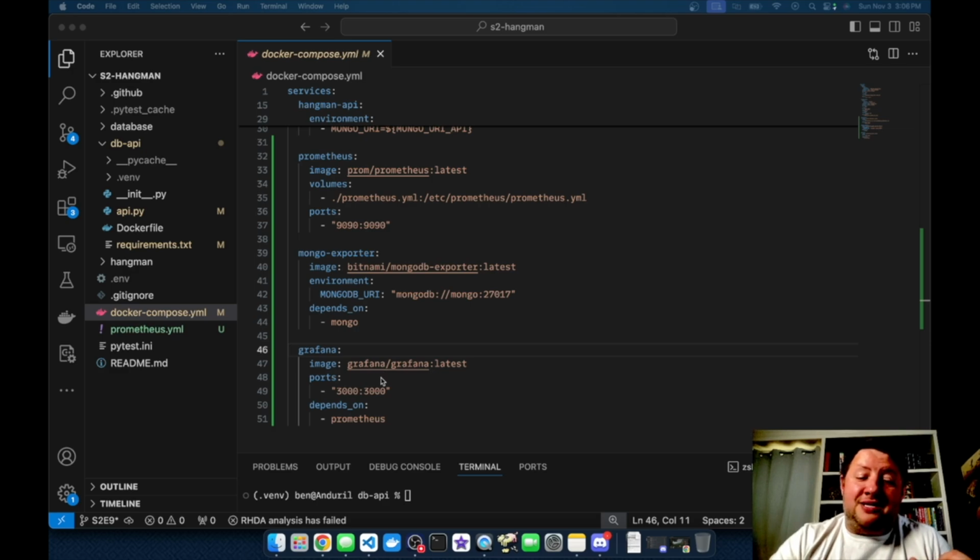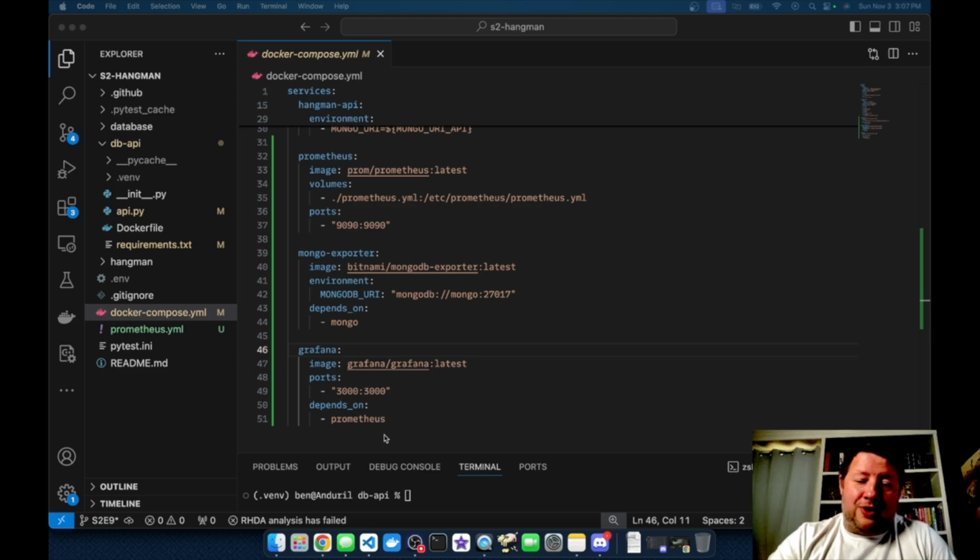Grafana is a visualization tool. So it's designed to take the metrics that Prometheus has gathered and organized and use them to do visualizations, to make little graphs and charts and dashboards and things like that. And so it runs by default on port 3000. Of course, something you could also change, and it depends on Prometheus. And so once you have Prometheus spun up and you have the Mongo exporter that's waiting on the Mongo database to start, and Grafana is running and depending on Prometheus to start, you're now ready to get started.